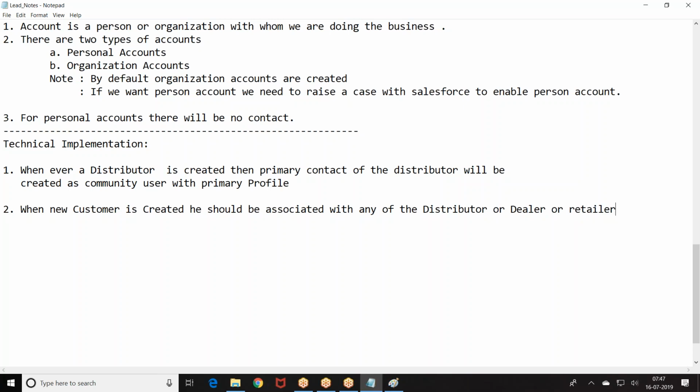So whenever a new customer is created, where should the customer data be created from? Whenever a new customer is created, he should be associated with the distributor or a dealer. Okay, to make it simple, he should be associated with the distributor or a dealer. The dealer will give the commission to the retailers.